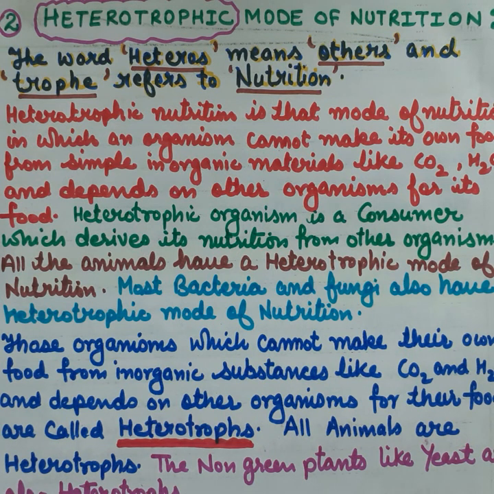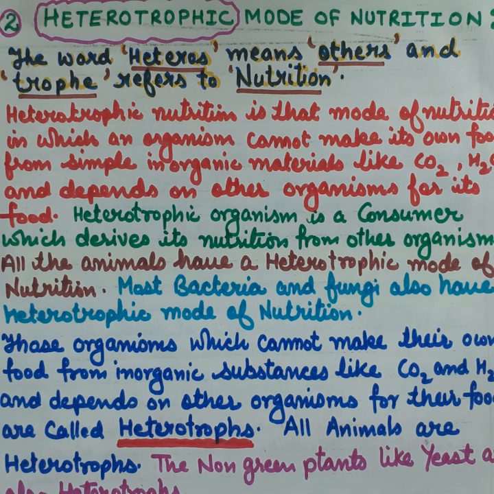Now we are going to discuss the second mode of nutrition, that is, the heterotrophic mode of nutrition. The word hetero means others and troph refers to nutrition. The heterotrophic mode of nutrition is that mode in which an organism cannot make its own food from simple inorganic materials like carbon dioxide and water, and depends on other organisms for its food.